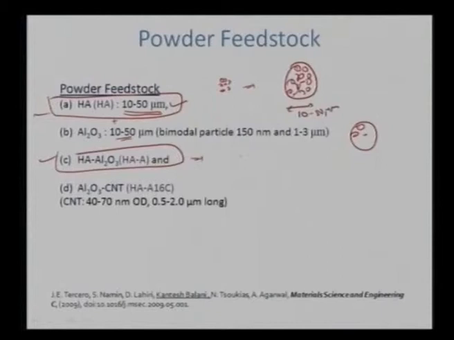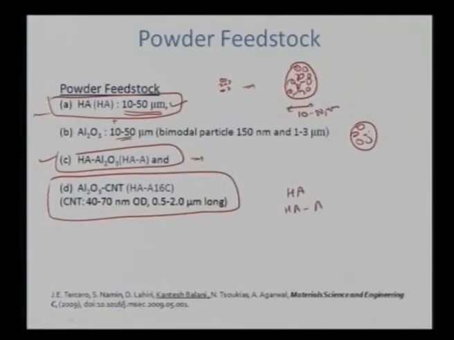In this case we have blended them together to see what the effect of aluminum oxide is, and again we have formulated it to the order of 10 to 50 micrometers in size. And in the third case, some carbon nanotubes have been added. So hydroxyapatite and hydroxyapatite plus some alumina is denoted by HAA, and once we also add some carbon nanotube, in this case it is 1.6 weight% carbon nanotube.